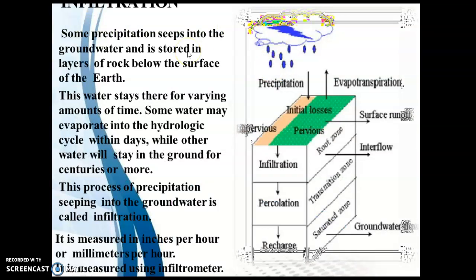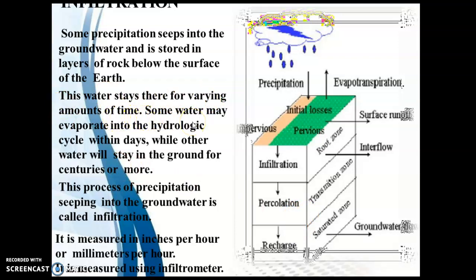Next is the infiltration process. Some precipitation seeps into the groundwater and is stored in the layer of rock below the surface of the earth. Here, when precipitation occurs, some water infiltrates into the soil, percolates and recharges the groundwater and stays for a longer period in the rocks.